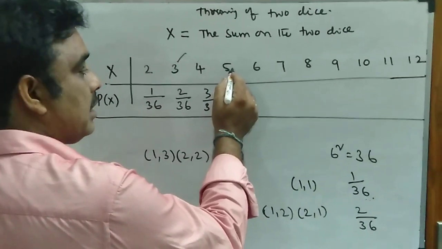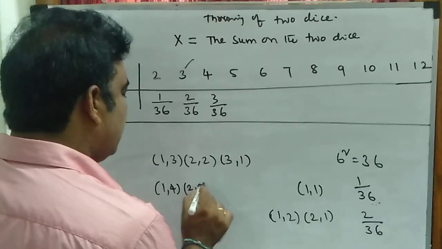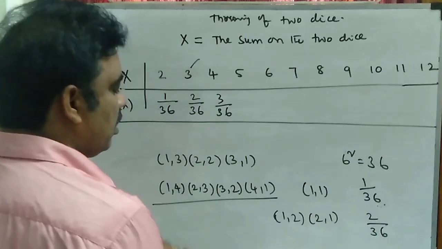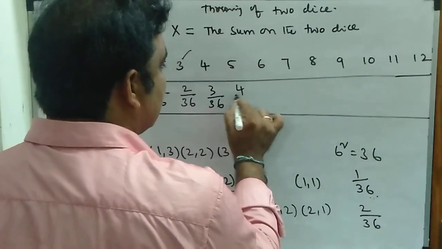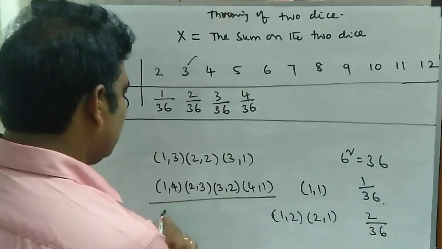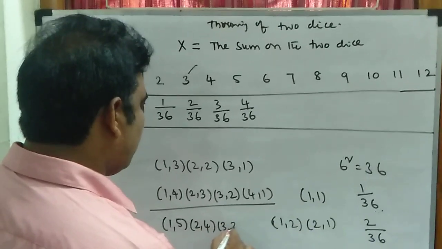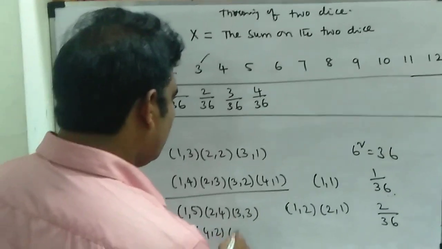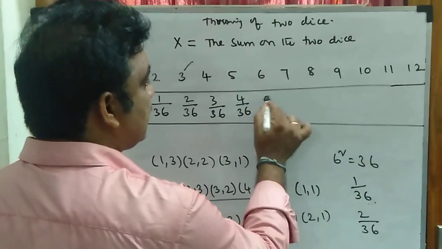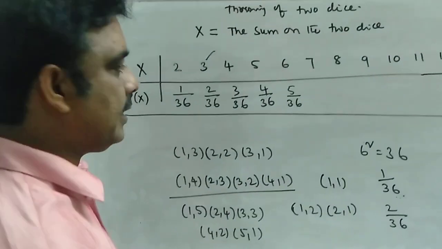Similarly, when the sum is 5, the possible outcomes are (1, 4), (2, 3), (3, 2) or (4, 1), so 4 out of 36. For 6, you have to get (1, 5), (2, 4), (3, 3), (4, 2), (5, 1). So the possible outcomes are 5 out of 36, and the probability for x equal to 6 is 5 by 36.